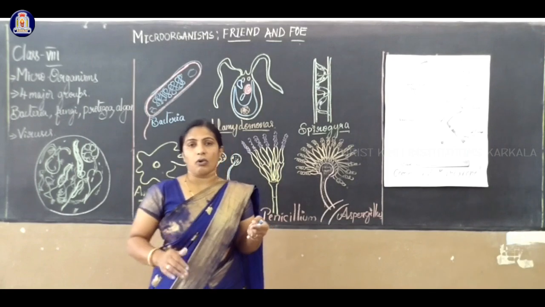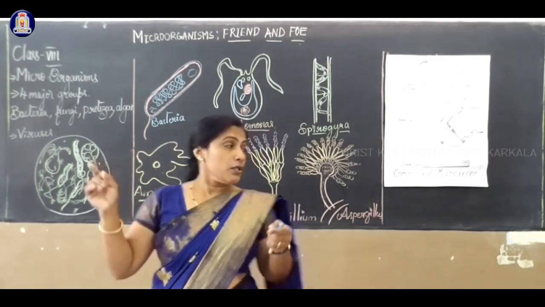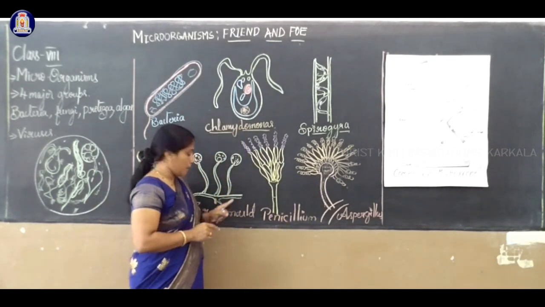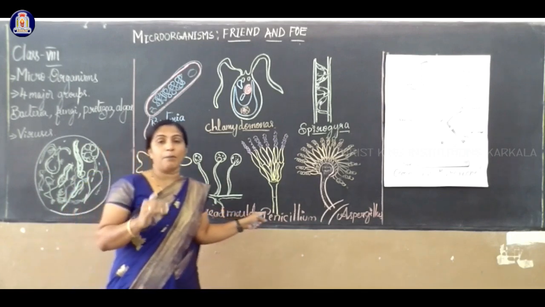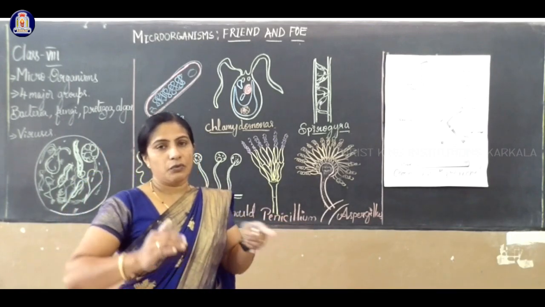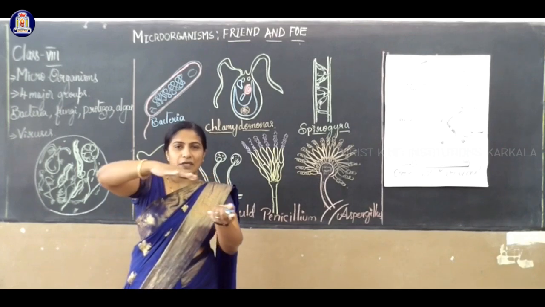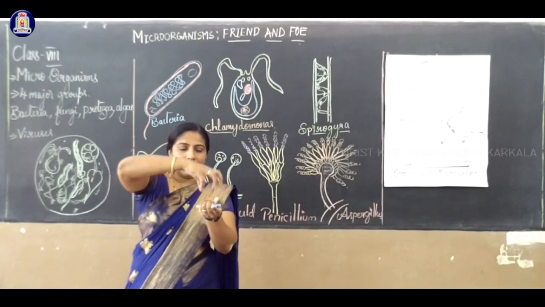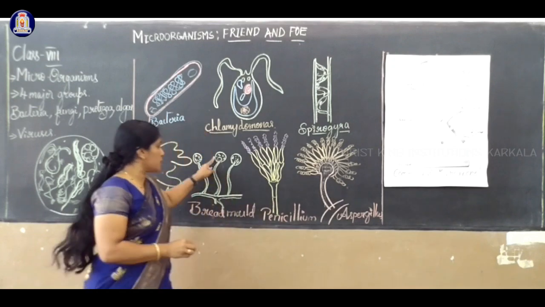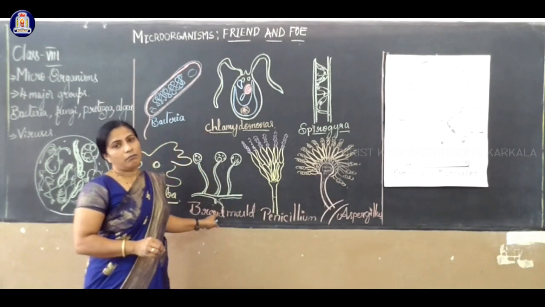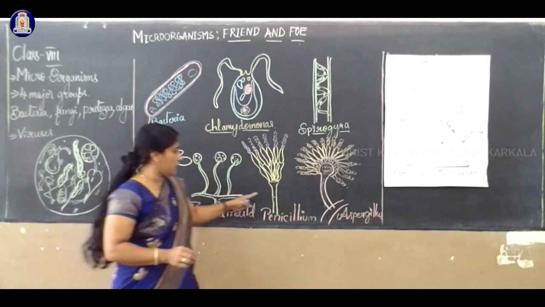All these are called the fungus or fungi. These fungi, this is a bread mold. If you keep moist bread in your kitchen, after a few days you can see a moist layer. In that layer, a thread-like structure appears with the spores. That is called the bread mold, which is also a fungus.